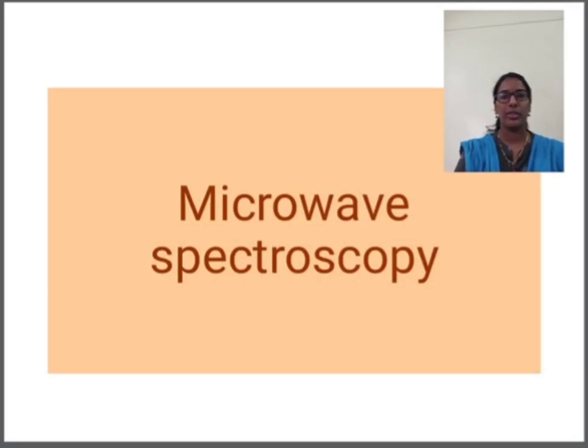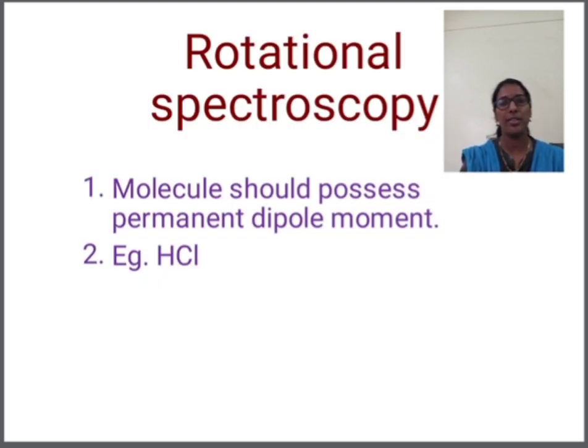Today we are going to see the new topic, microwave spectroscopy. So we know that spectroscopy can be studied in the microwave region, and in the microwave region we can study the pure kinds of rotations. There is one requirement for a molecule to be active in the microwave region, and that requirement is that the molecule should possess a permanent dipole moment. For example, HCl.